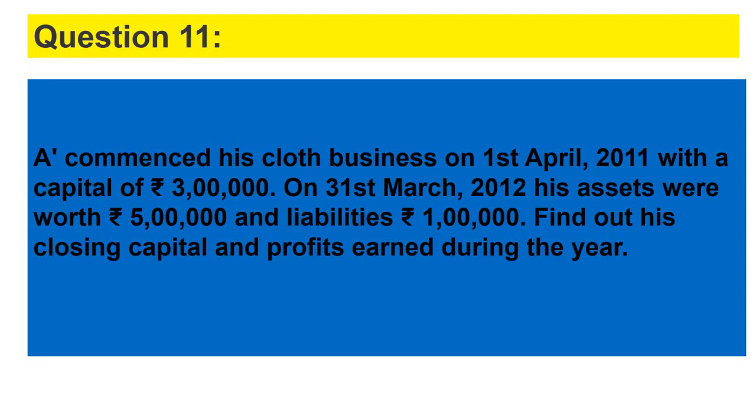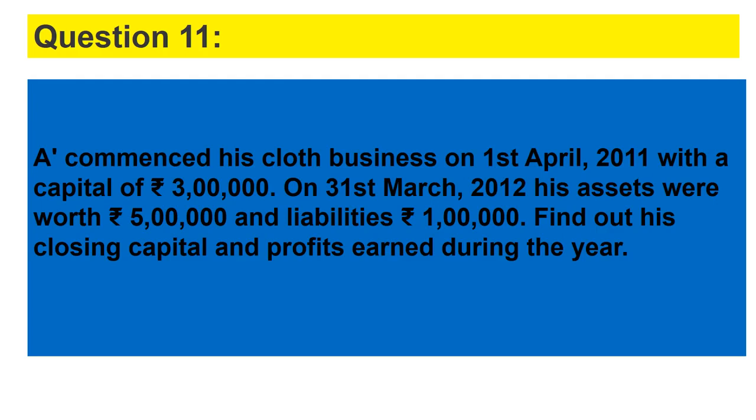See next question, question number 11. It is given A commenced his cloth business on 1st April 2011 with a capital of 3 lakhs. On 31st March 2012, his assets were worth 5 lakhs and liabilities were worth 1 lakh.